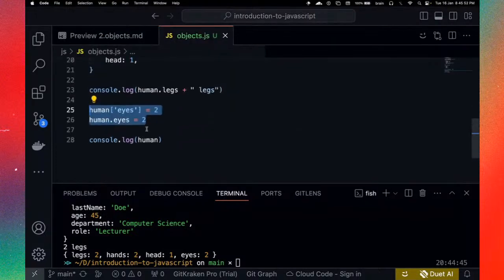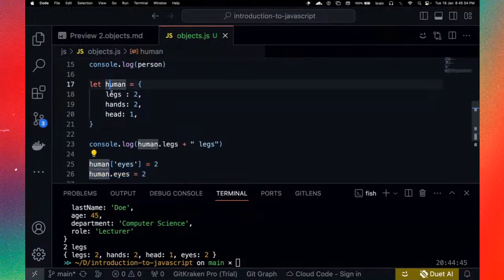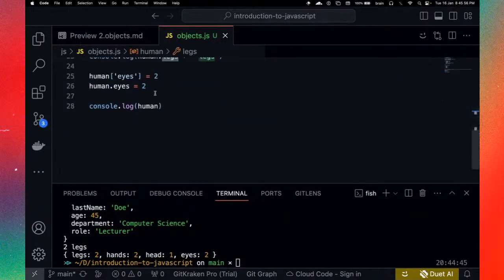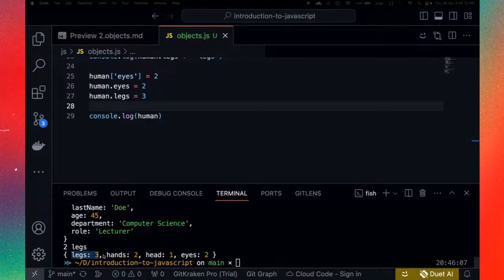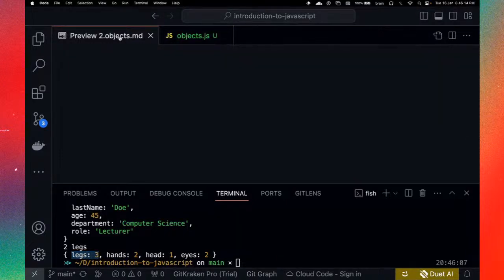So I have human.legs in here. I can also go ahead and change it again in here, human.legs, and I make this now, this is going to be weird, but let's just say 3. And if we print this, now you see we have the legs adjusted to 3, all right? Okay, so let's go back to this file.